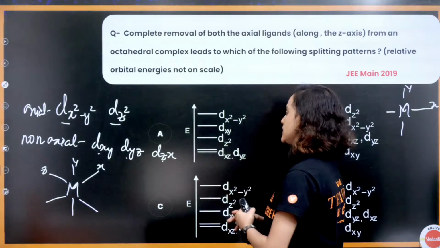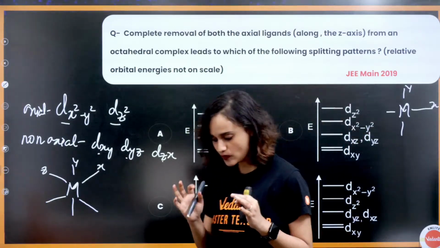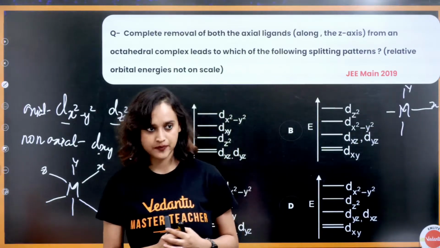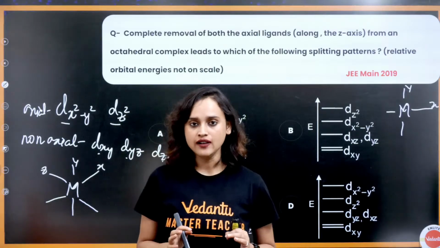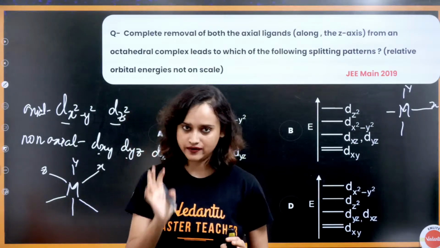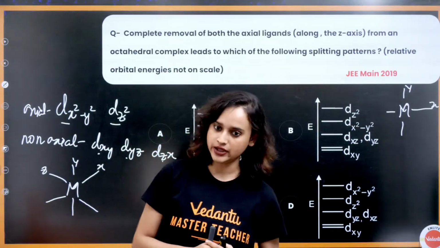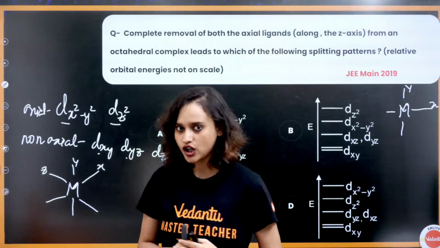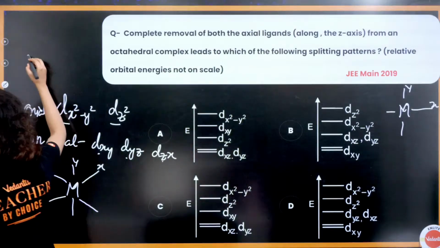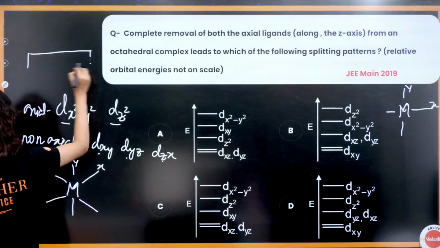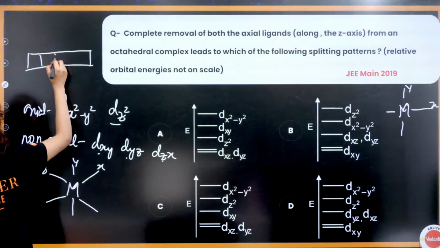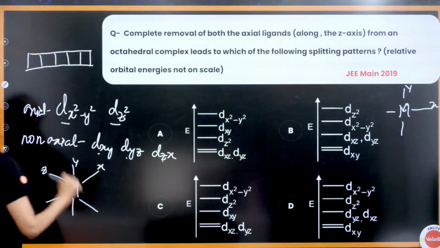Let me try to explain it to you again, from the very basics, everybody. There are 5 d orbitals. Am I right? Purvi, do you know this much? Usually whenever we draw d orbitals, we make them like this: 1, 2, 3, 4, 5.